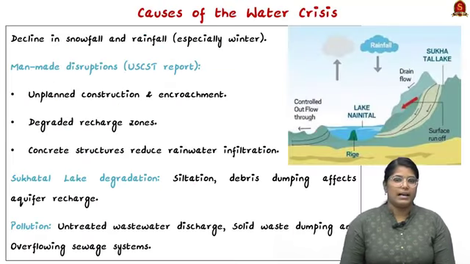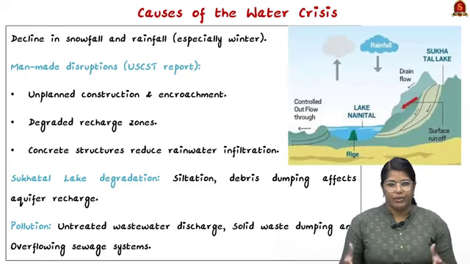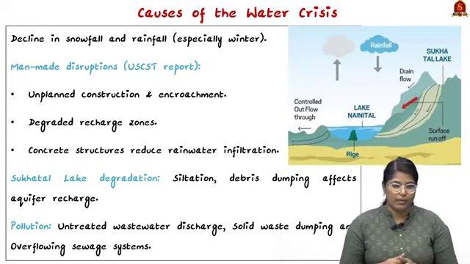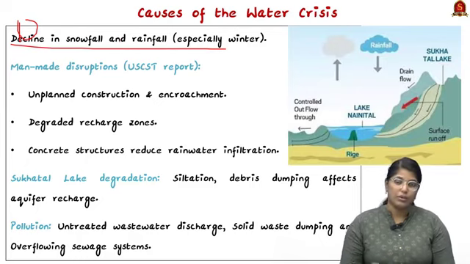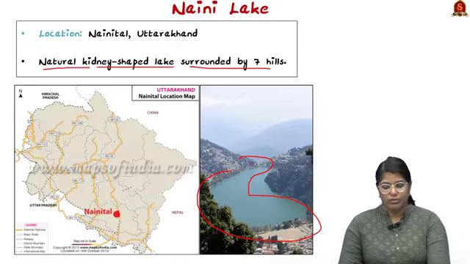Now currently it has dried up due to a lot of reasons. Let us quickly go through the reasons one by one. The first major reason is climate change. There is a lot of decline in snowfall as well as rainfall, especially during the winter. This led to reduced water storage that should happen during winter, which will help in summer. So this was not there.